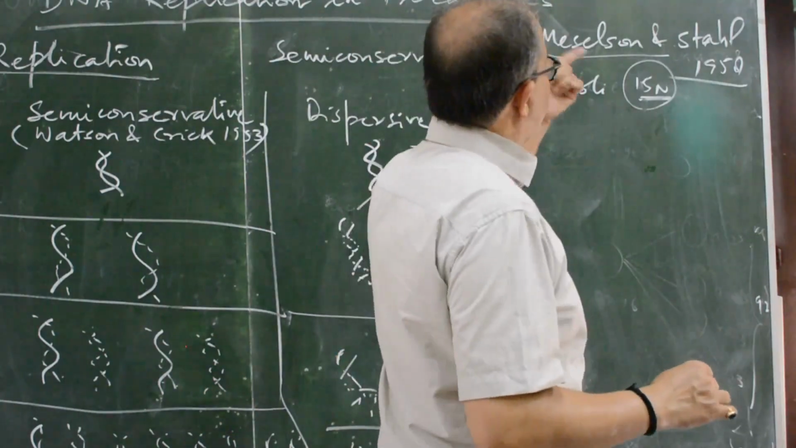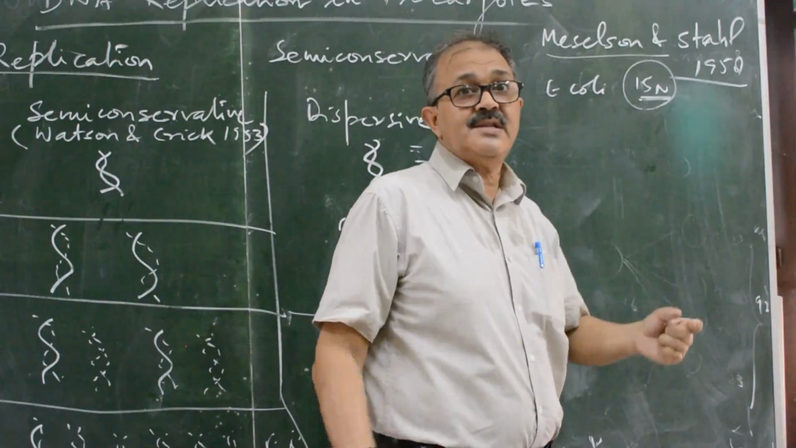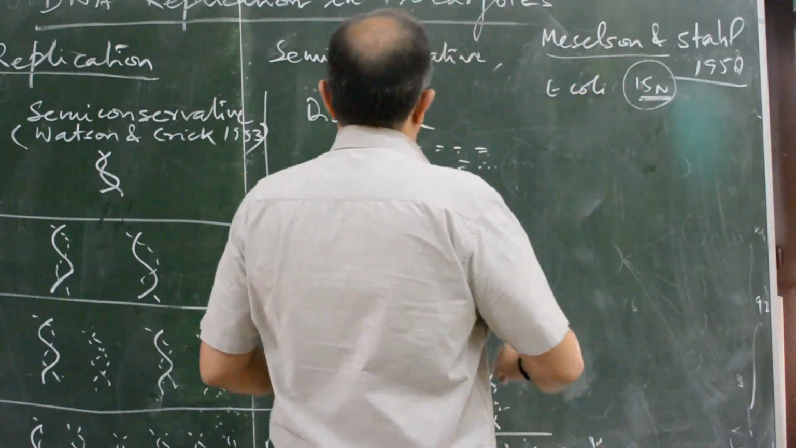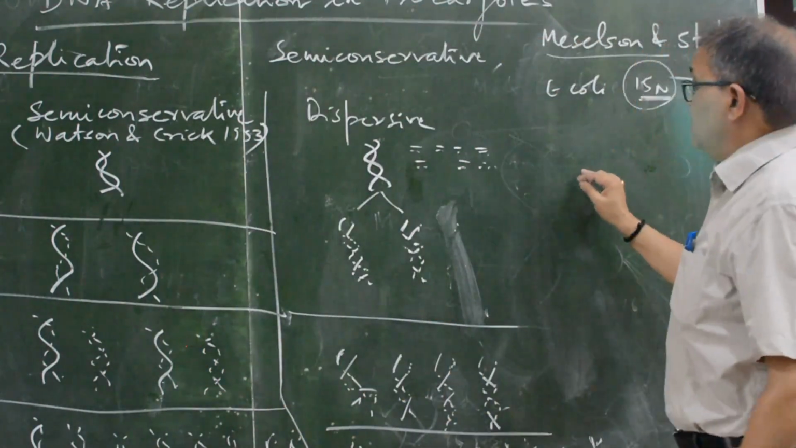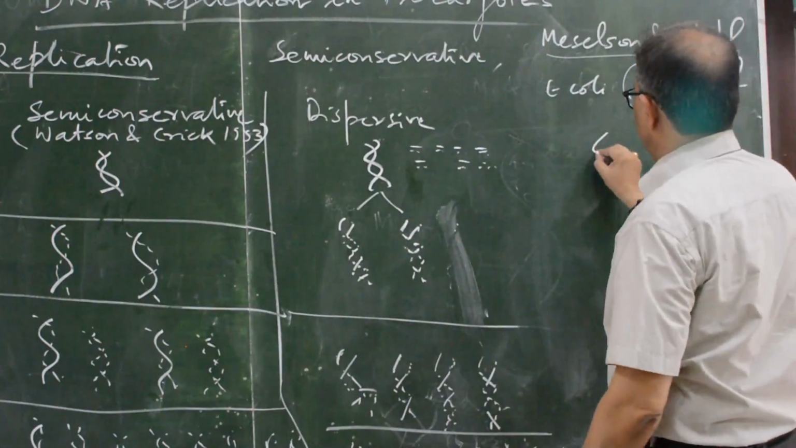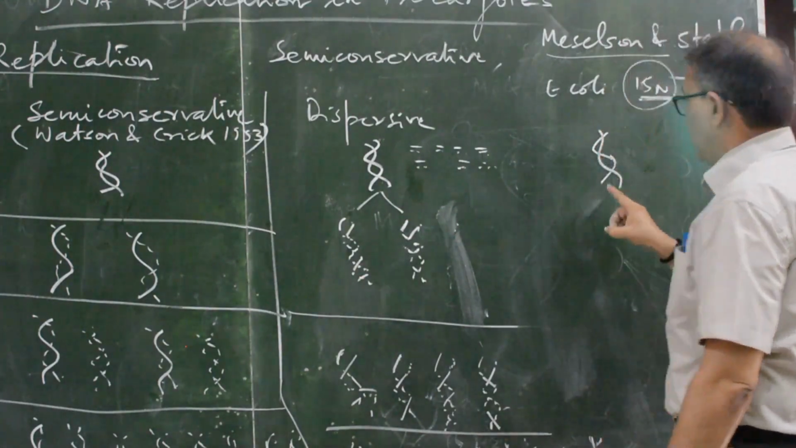But what they did was label the Escherichia coli with 15N. This was the labeled first generation. It was the labeled Escherichia coli.